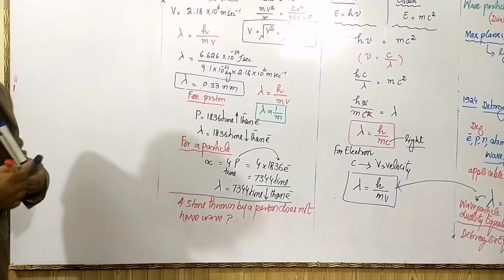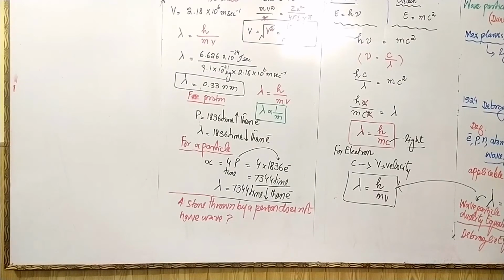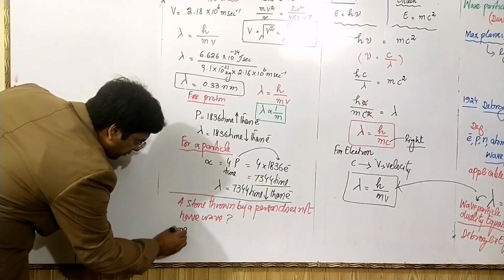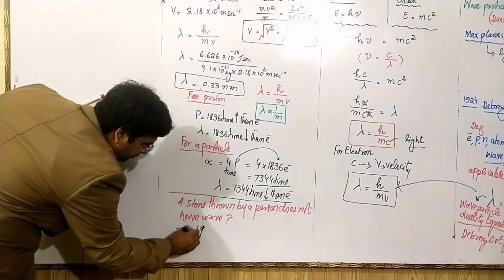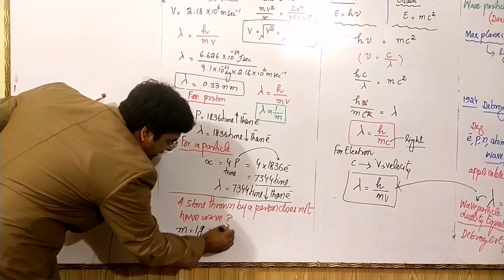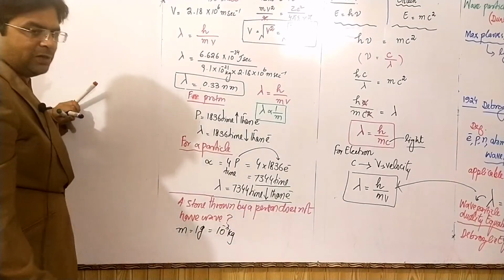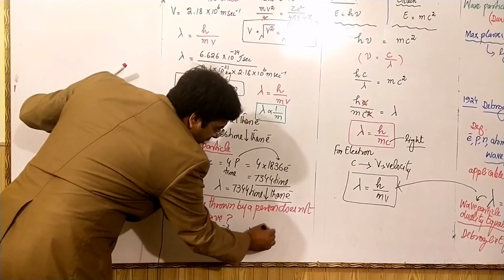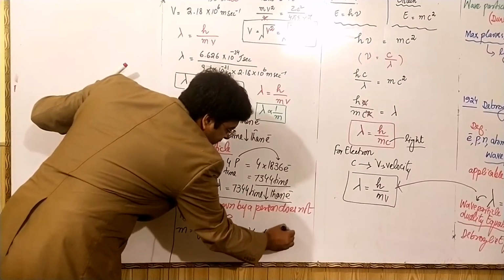Let's suppose the mass of stone is 1 gram. It will become 10 power minus 3 kg by dividing it by 1000. It is thrown with the velocity of 10 meter per second.